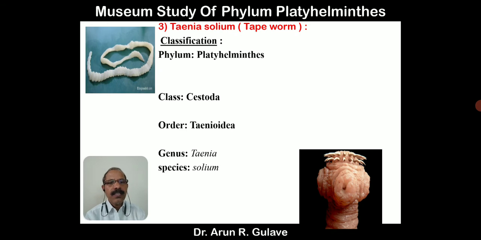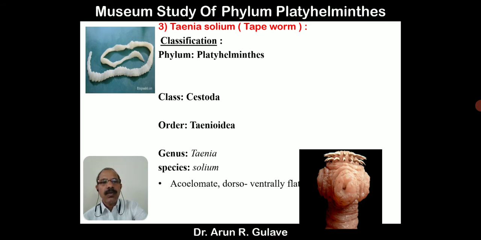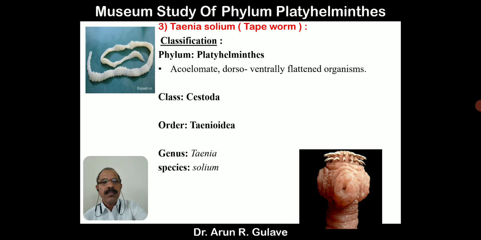First, classification: phylum Platyhelminthes, class Cestoda, order Taenioidea, genus Taenia, and species solium. Taenia solium. The common name is tapeworm and the scientific name is Taenia solium. Phylum Platyhelminthes: dorsoventrally flattened body, acoelomate, parasitic or free living. This is a parasitic one.